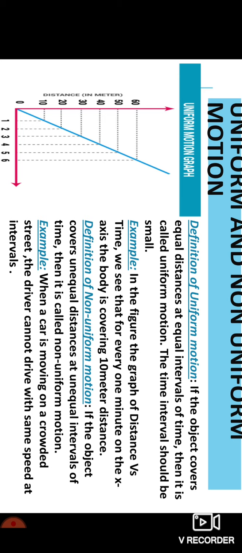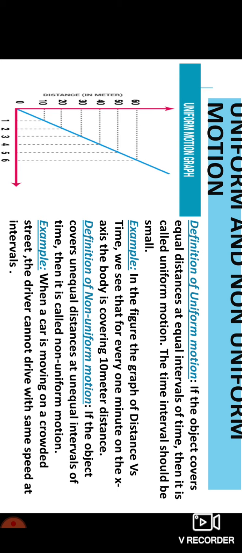See, now to understand this, look at the y-axis now. You have the difference 10 in between those values. 60 minus 50 is 10, 50 minus 40, 10, 40 minus 30, 10, 30 minus 20, 10, 20 minus 10 is also 10, and 10 minus 0 is 10 again. Means the difference here is 10, and similarly, if you come to the time, that is on x-axis, here also the time difference is 1 minute.